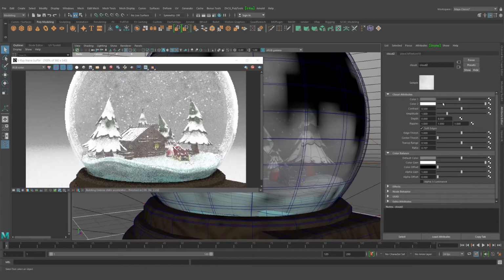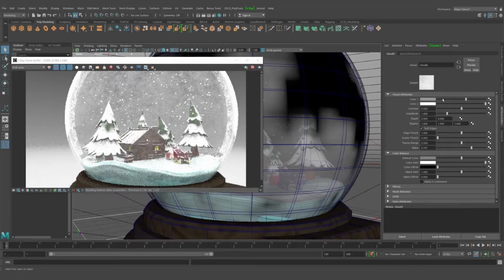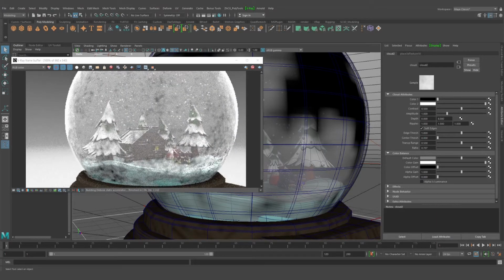Yeah, so let's play with that cloud node. I will try to change the dark color to a brighter color, because you see that it's just dark color. We have something like dirt, and I really don't like it.